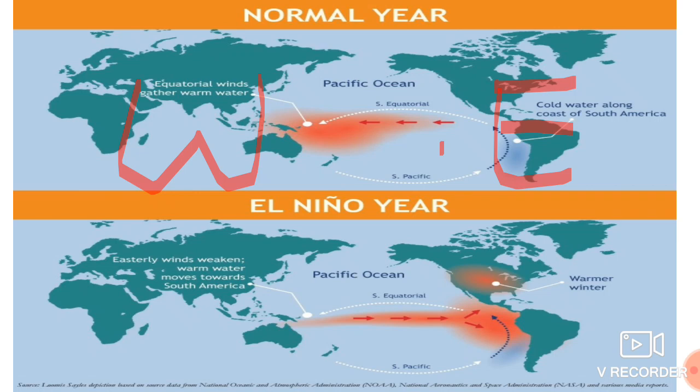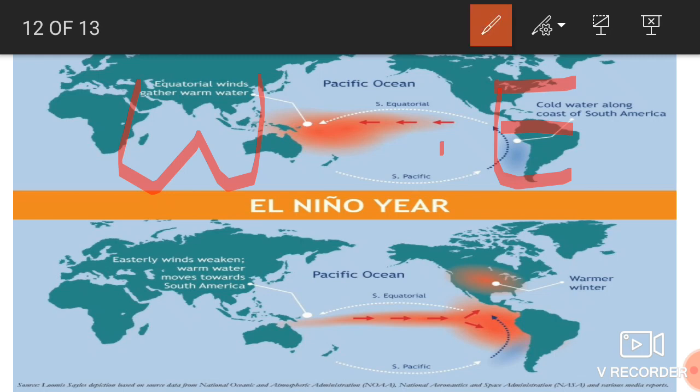But something opposite happens during the El Nino year. This is our eastern and this is our western side. During the El Nino year, the warm water will be deposited and collected near the Peruvian coast. This is South America, this is the country Peru, and this is the Peruvian coast. The warm water will collect here, and there will be cold water near Australia.